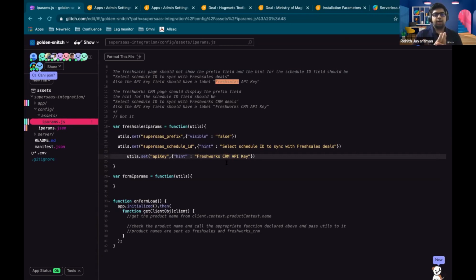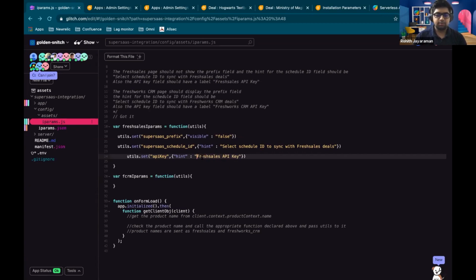Yeah, so I just wanted to point out how simple it is to be doing this. I have a single iparams.json, and all I'm doing is saying I just want this field to be shown or not shown, and I can change the description any way I want. So you have a lot of powerful tools in order to customize the experience for the user.